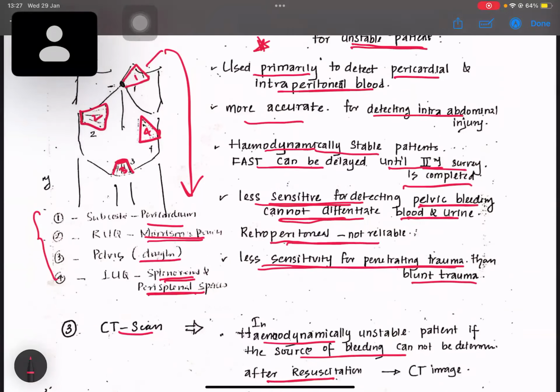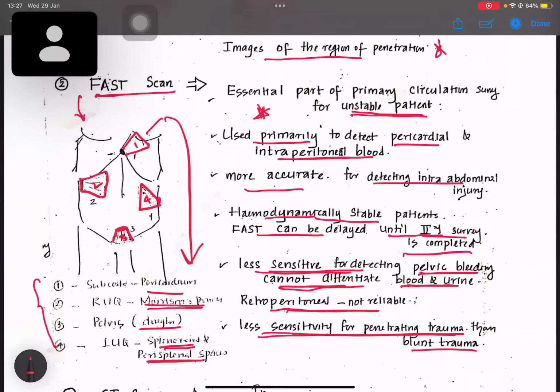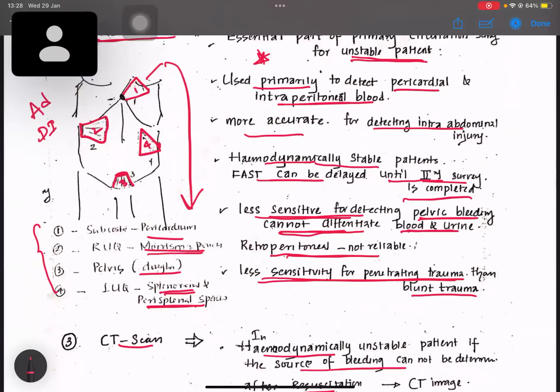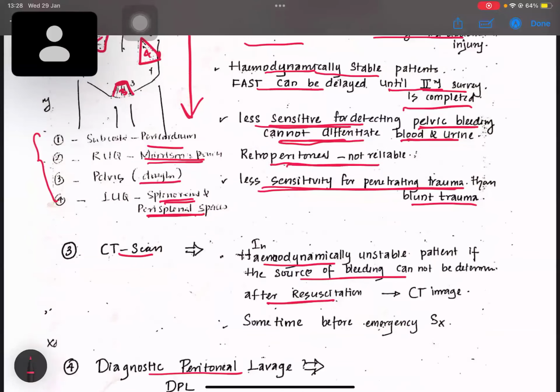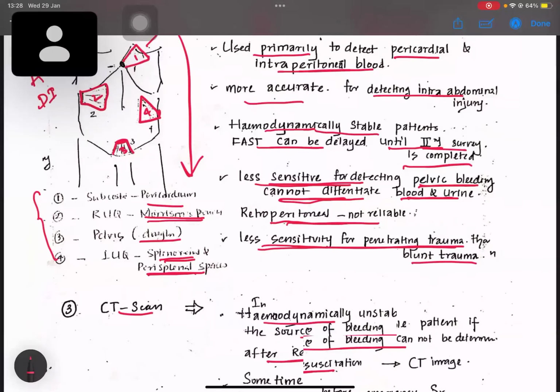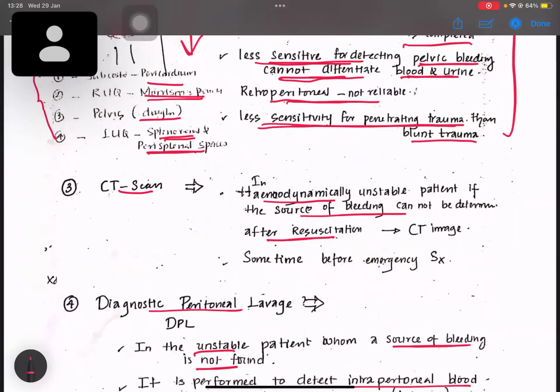So there are advantages as well as disadvantages regarding the FAST scan. They will be asking these things in the viva. If you know these points, that's enough to pass the exam.